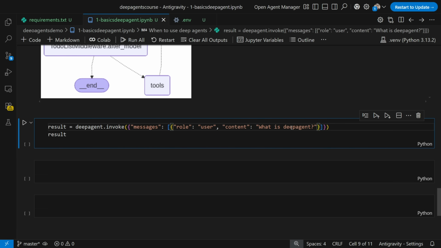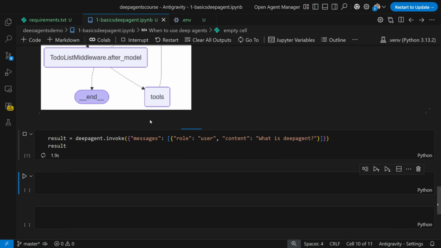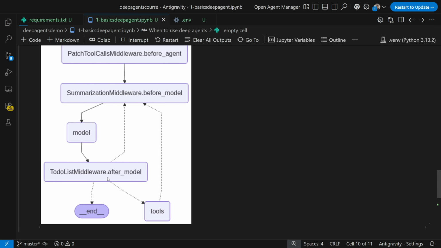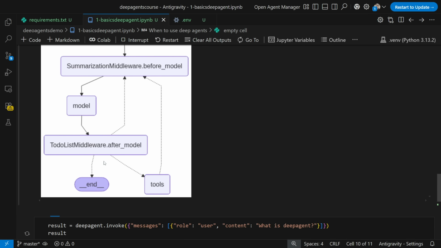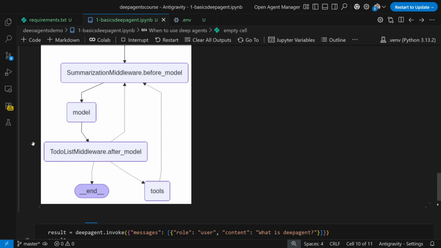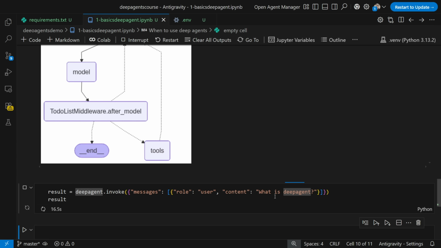Now see how this result will basically get displayed. Internally, deep agent is just going to follow this entire workflow, and wherever it requires a specific hook, that will be used, like summarization, like the to-do list. As soon as the input goes over here, the model is again going to make a to-do list on how to resolve this particular question. It will divide that into subtasks, and internally, it is also going to hit the tool.